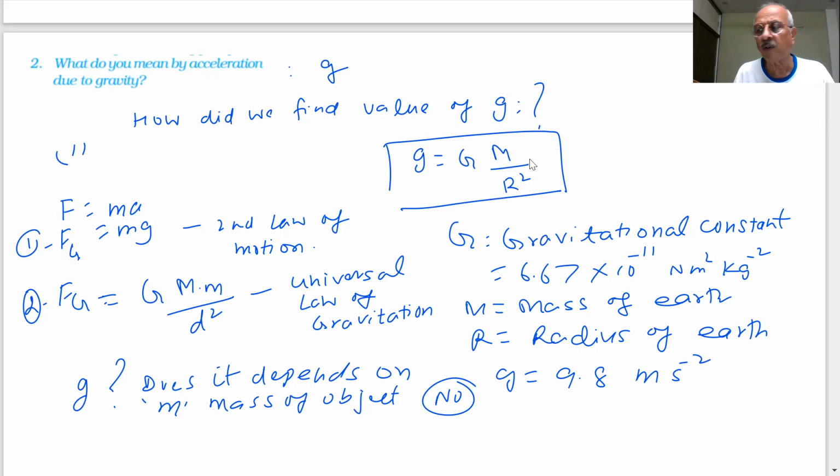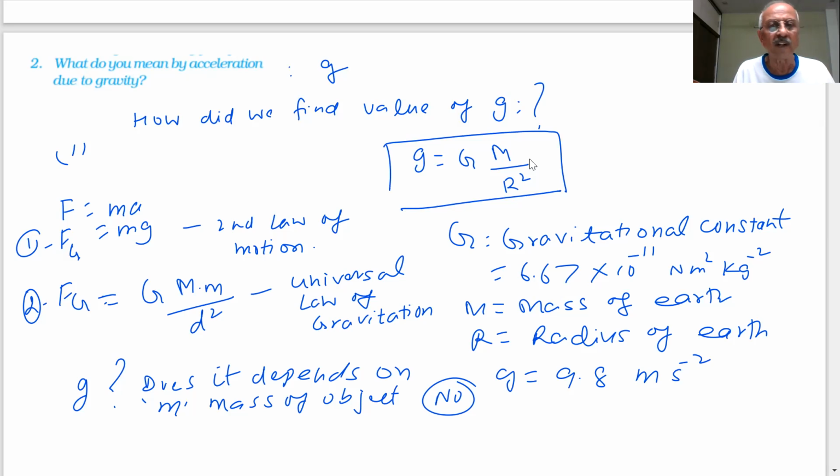Due to the friction, the resistance offered by air, the paper fell slower than the ball. But if we do the experiment in vacuum where there is no air, both the paper and the ball will reach the ground at the same time. Is it true?